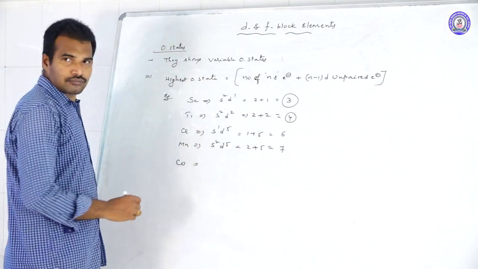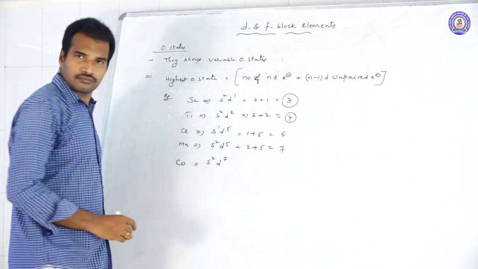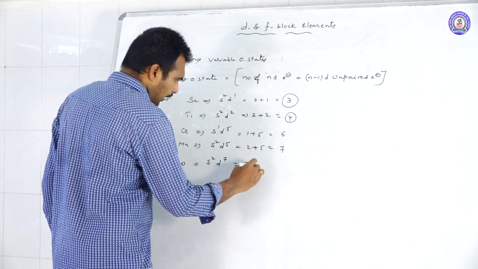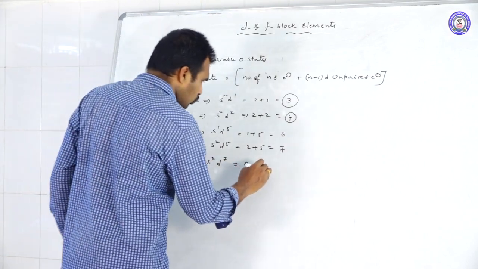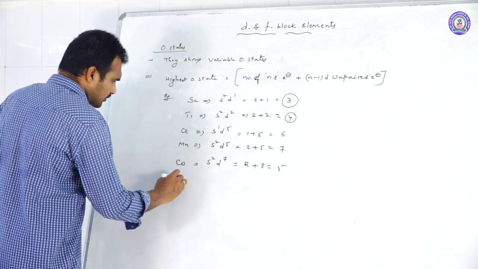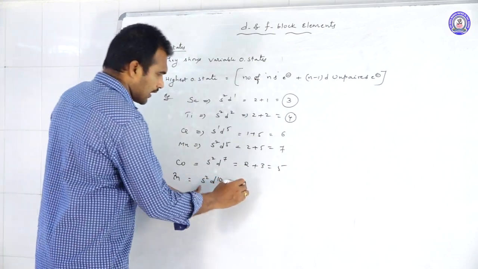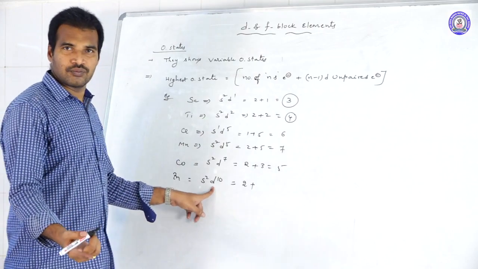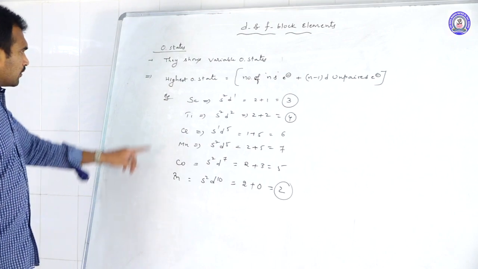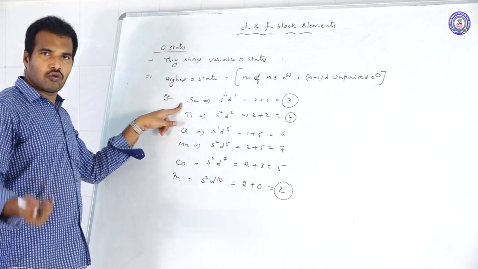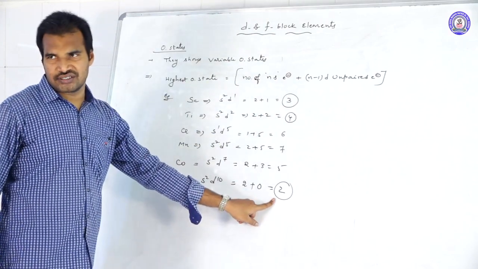Cobalt: 4s2 3d7. So 2, and how many unpaired electrons in d7 configuration? Only 3 unpaired electrons. So 2 plus 3, that is equal to 5. Zinc: 4s2 3d10, so 2 electrons in s, and d10 means no unpaired electrons. So 2 plus 0 is equal to 2. So scandium can show only one oxidation state, plus 3, and zinc can show only plus 2 oxidation state.